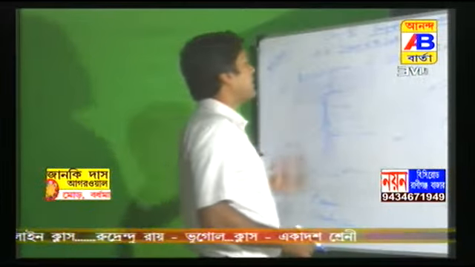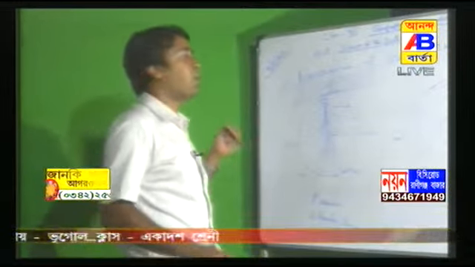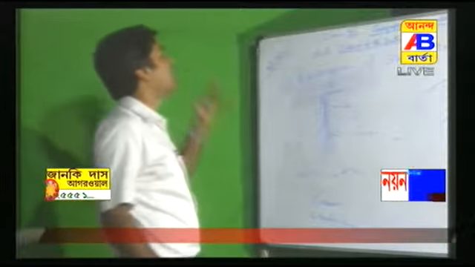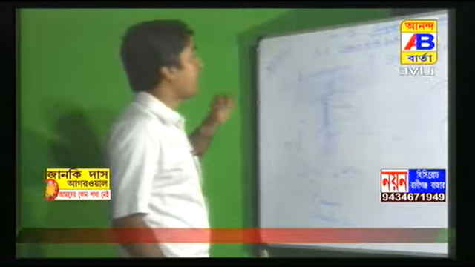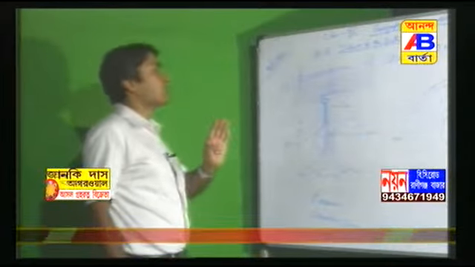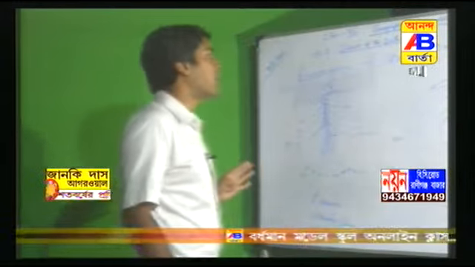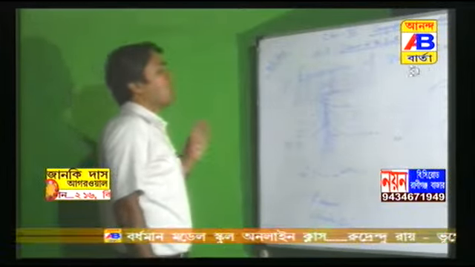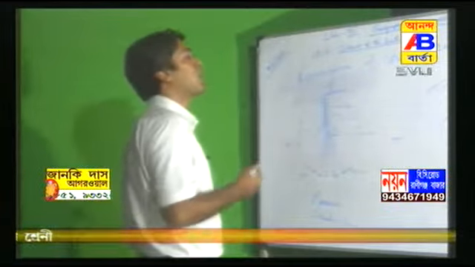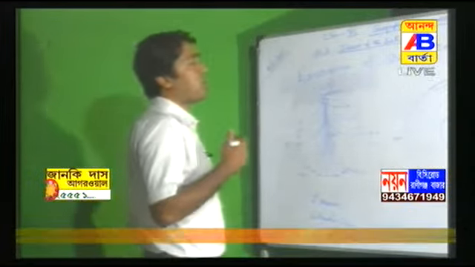Body wave, the definition also will be prepared from your book, that body wave is the wave which originates or is formed after the energy release from the center. Then body wave travels from the center toward the surface. This is the body wave. So P wave and S wave are part of body wave. P wave moves faster than S wave. P wave is the first wave which touches the epicenter from the focus, and P wave stands for primary wave, that's why.